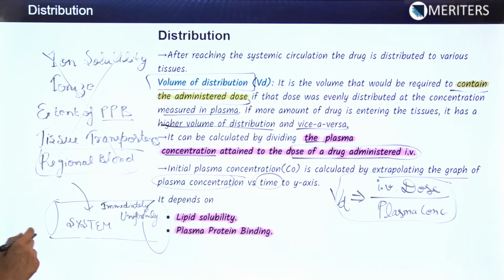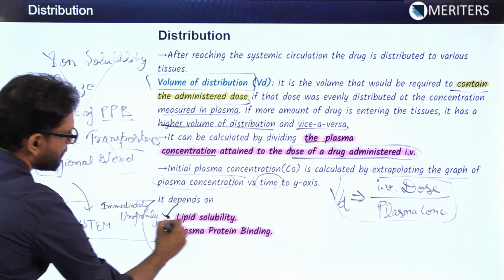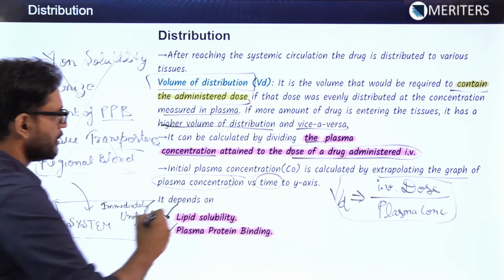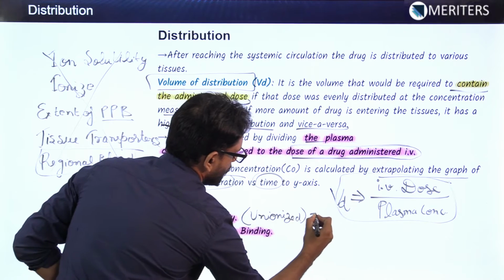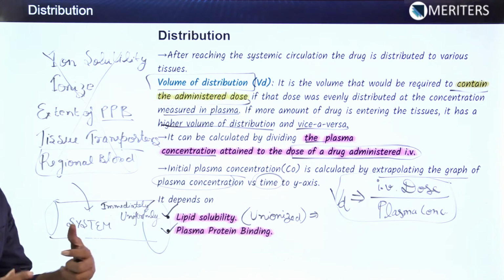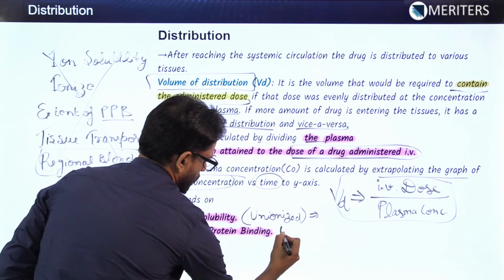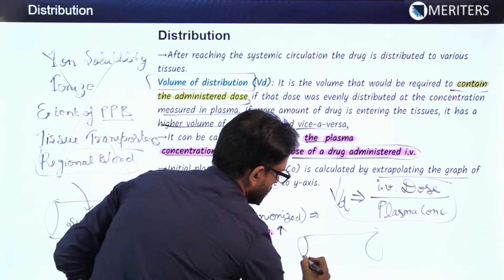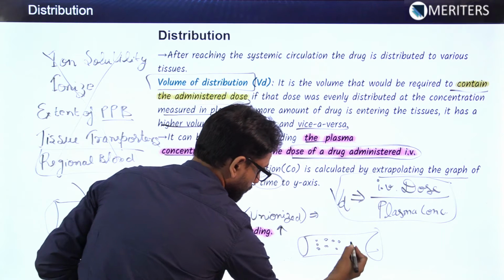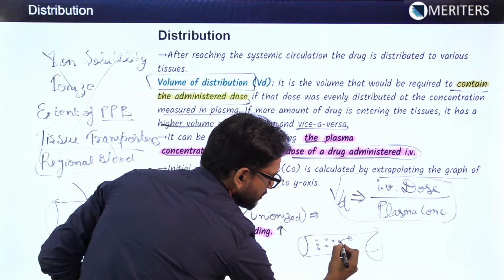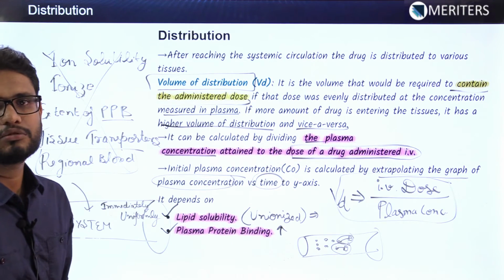Now this volume of distribution depends on two factors. One is the lipid solubility and second is the plasma protein binding. What does that mean? If the drug is unionized and it is lipid soluble, it will be more easily distributed to the tissues. And when the plasma protein binding is more, suppose this is the blood vessel and in this there are certain plasma proteins. Now if we are giving a drug, these proteins will bind the drug and won't allow this drug to pass through the blood vessels.